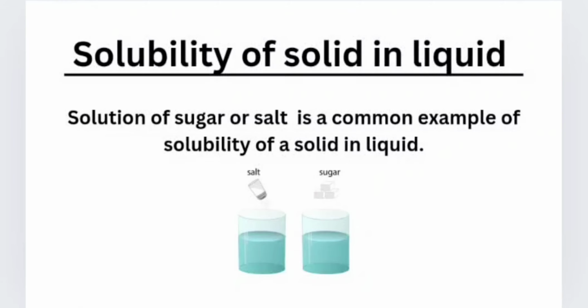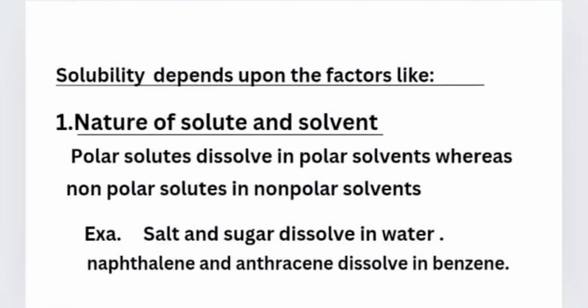Solubility of solid in liquid. Solution of sugar or salt is a common example of solubility of solid in liquid. Solubility depends upon factors like nature of solute and solvent. Polar solute dissolves in polar solvent, whereas non-polar solute dissolves in non-polar solvent. For example, salt and sugar dissolve in water, and naphthalene and anthracene dissolve in benzene.